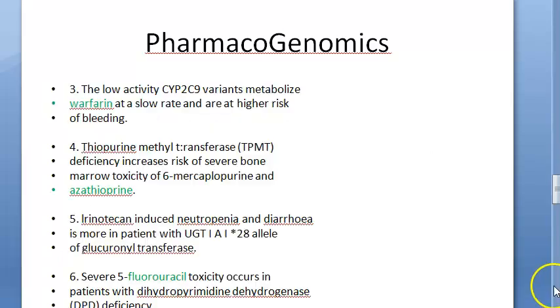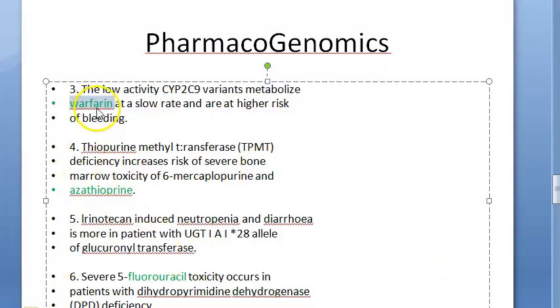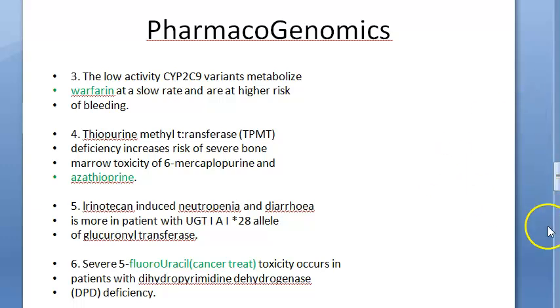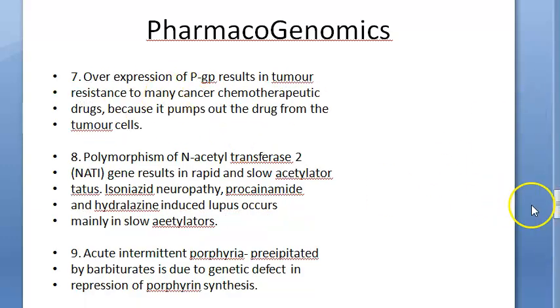Next, the third example that the textbook gives. Let's look at the drug names, guys. Warfarin can behave differently in you and me. Azathioprine can behave differently in you and me. Fluorouracil is actually used for cancer treatment, they are saying. That also can cause toxicity in some people based on their genetics. Okay, then move on.